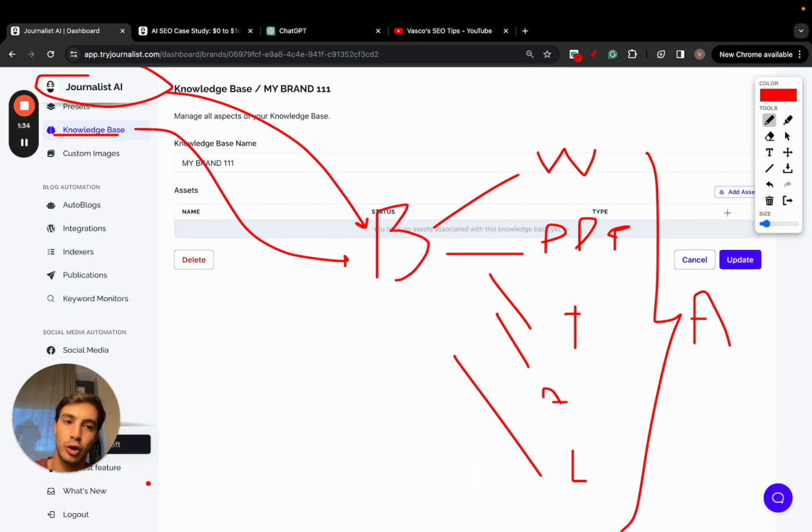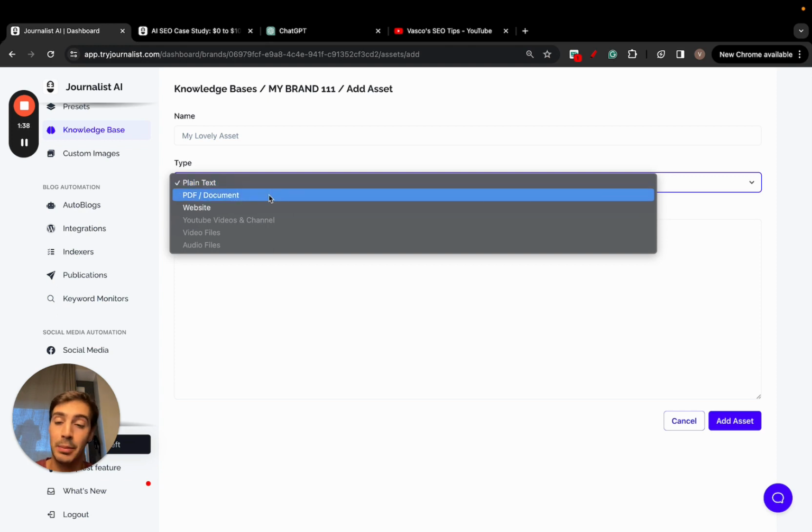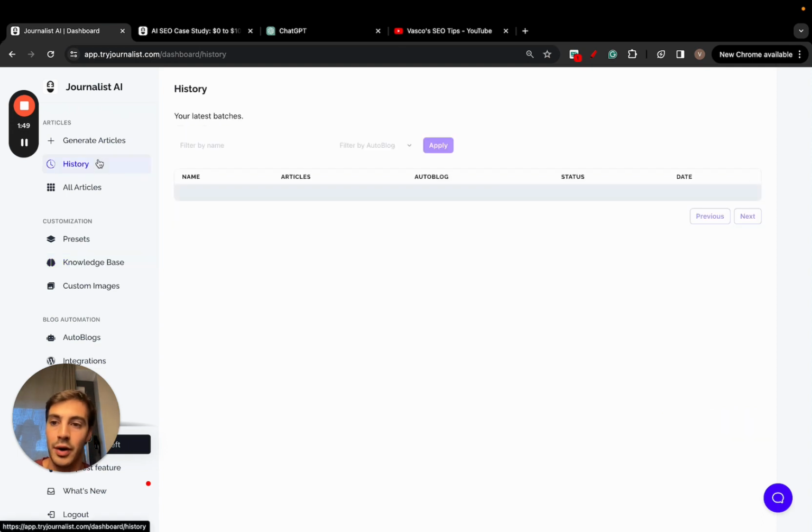It's super, super powerful. Just go here again, add asset. As of now, you can just add plain text, PDF documents, or your site, right? And the more assets you add, the more you let the AI learn about your brand, the better the output of the content will be, right? And it's amazing. Let me just show you here one article that I've generated.